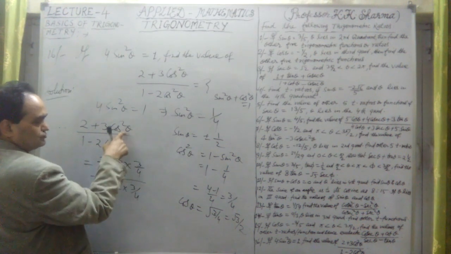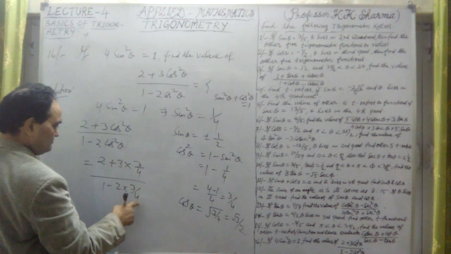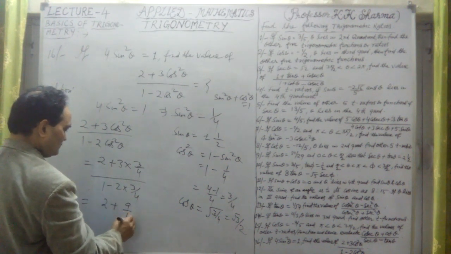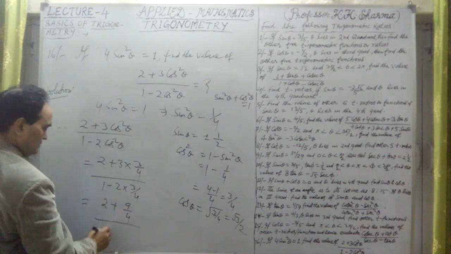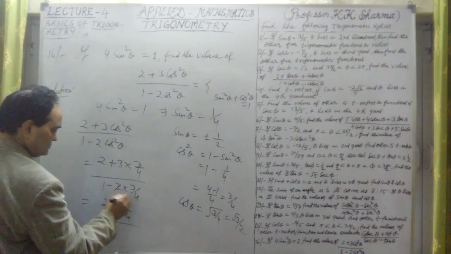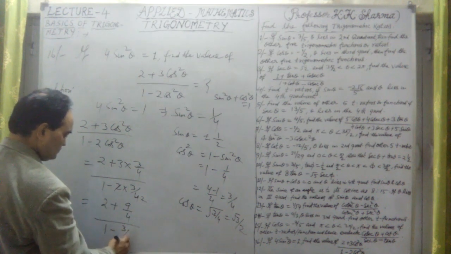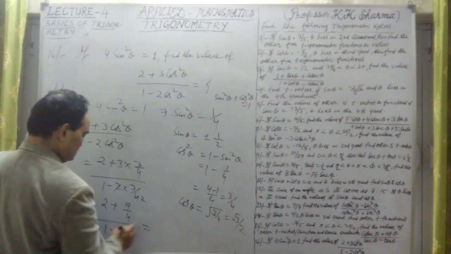Cos square theta we are substituting directly. So in the numerator we get 2 plus 9 by 4, and in the denominator 1 minus 3 by 2. The negative I think is coming.